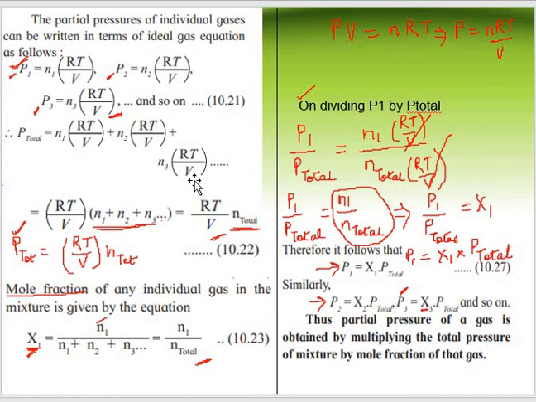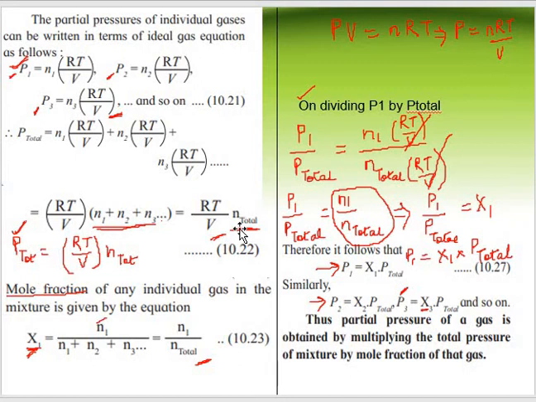By taking RT upon V common, I get RT upon V multiplied by n1 plus n2 plus n3, and this is replaced by one term, which is n total.